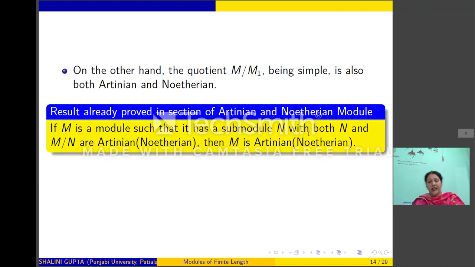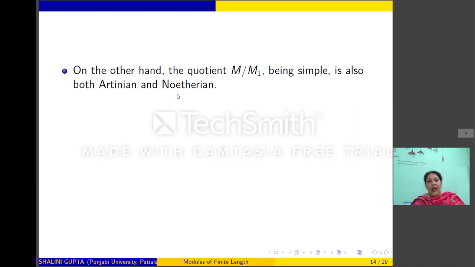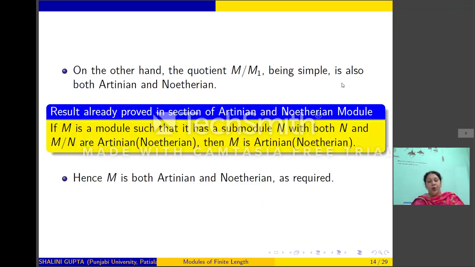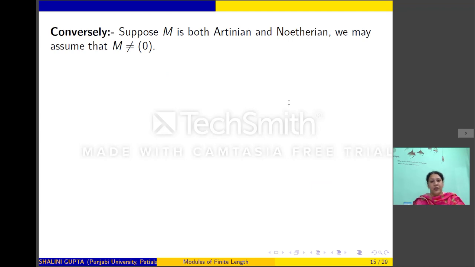So thus here M mod M1 is Artinian as well as Noetherian, and M1 is also Artinian and Noetherian. So M will be both Artinian and Noetherian as required. So thus we have shown that if a module M is of finite length, then it is both Artinian and Noetherian. Let us prove the converse part.